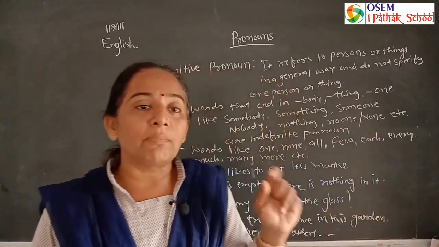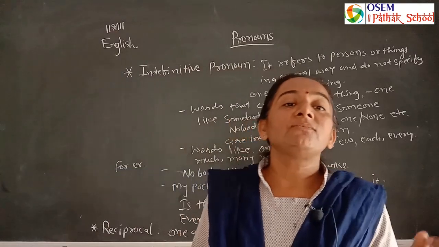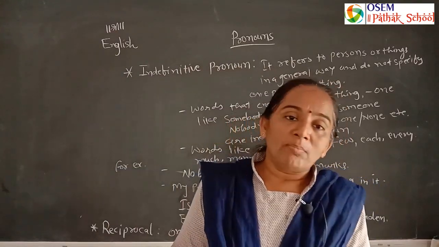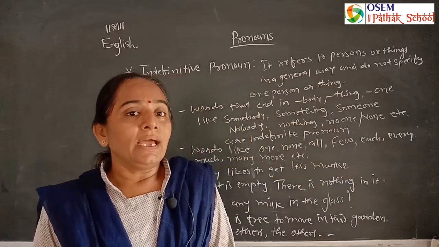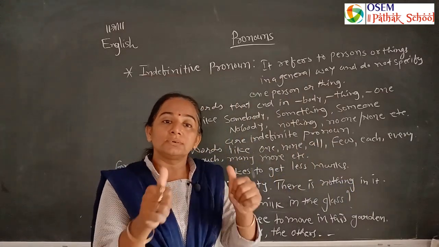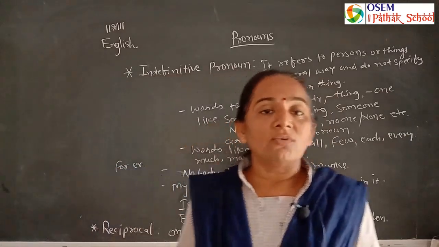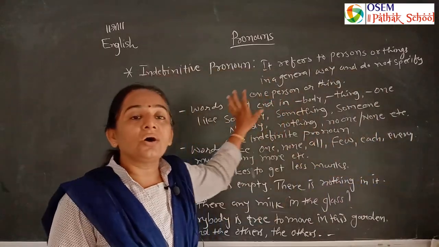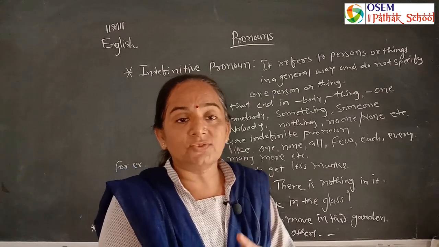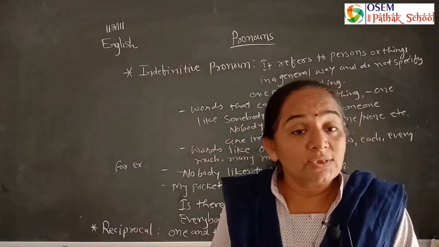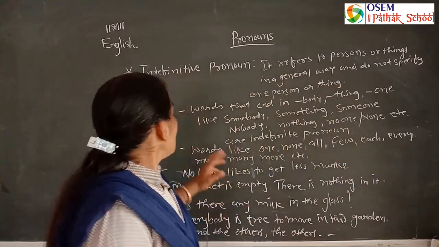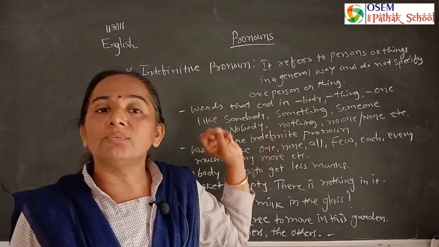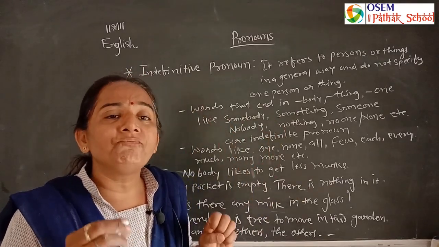When we are talking about things, something; when we are talking about persons, somebody, nobody, anybody; and when we are talking about negative points, no one, nothing, none. Here we use all, each, every, each other, all others, then every, no one, nothing, one, more, much, every word.